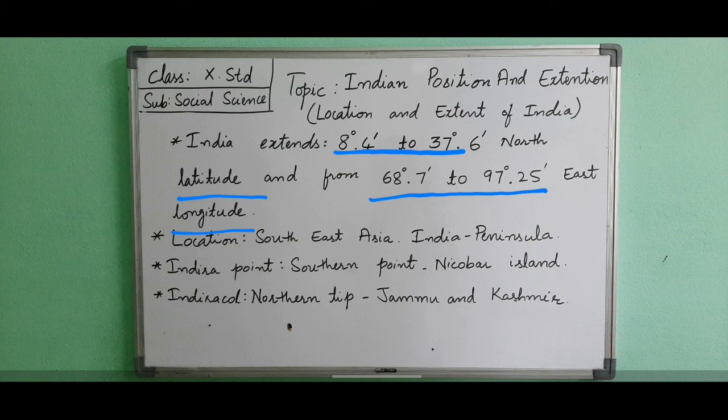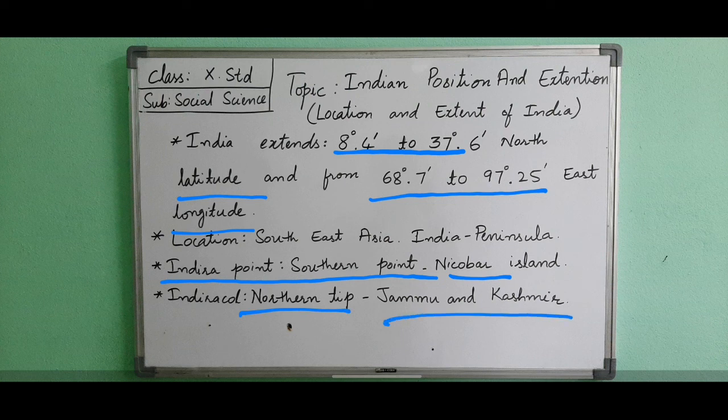The Andaman and Nicobar Islands extend further southwards and add to India's latitudinal extent. Indira Point, the southernmost point, is located in the Nicobar Islands at 6 degree 45 minutes north latitude. The northern tip of India is Indira Col in Jammu and Kashmir.